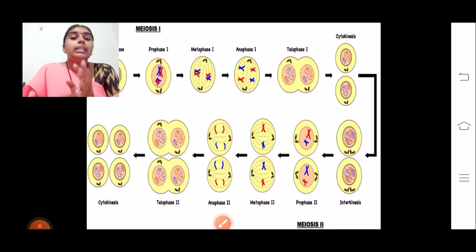So this maintenance of chromosome number is very important in a species, and if crossing over occurs between genes in sexual reproduction, there is a possibility of evolution and new species occurring, because new characters will get formed in this crossing over procedure. So sexual reproduction and meiosis are very important, and the maintenance of genes is also very important.